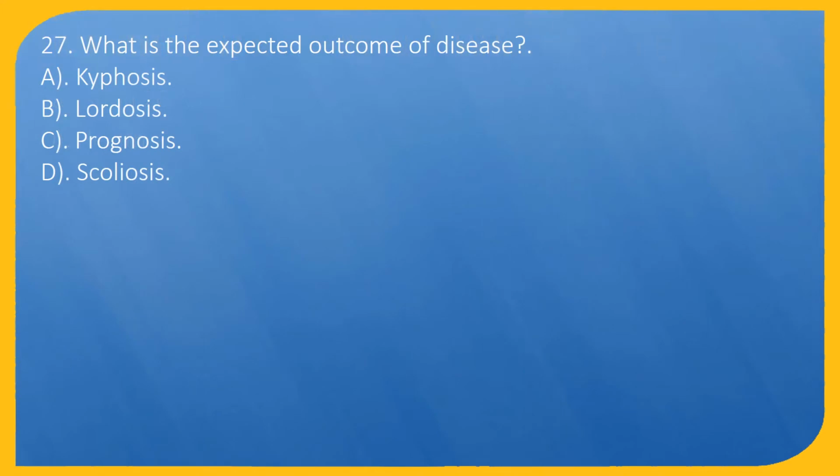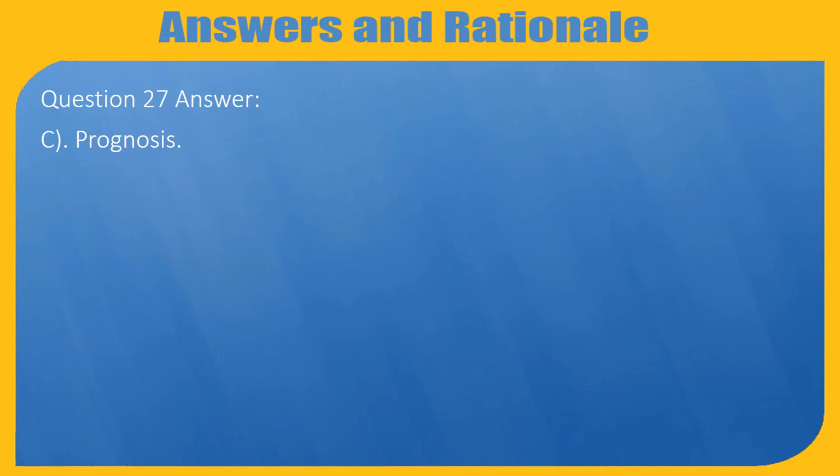Question 27. What is the expected outcome of disease? A. Kyphosis. B. Lordosis. C. Prognosis. D. Scoliosis. Question 27 answer: C. Prognosis.